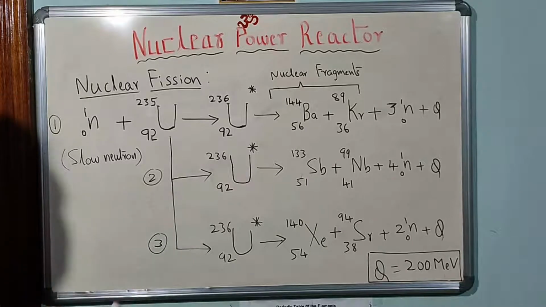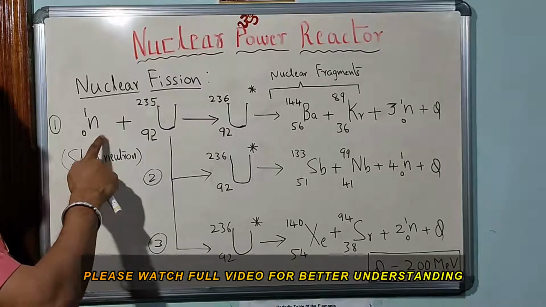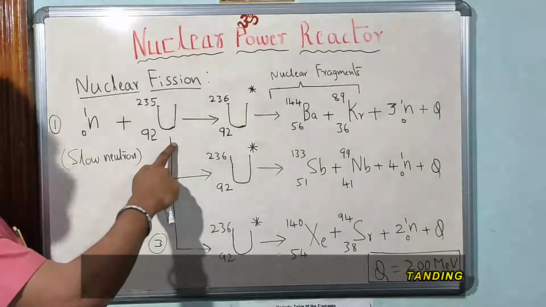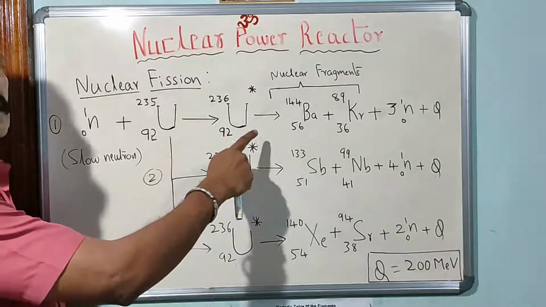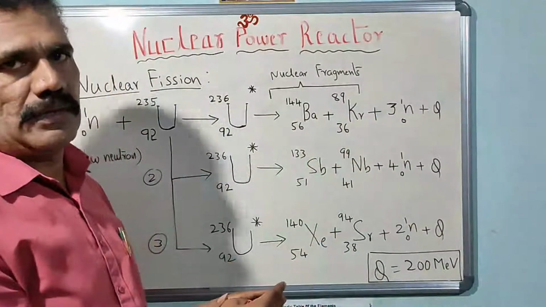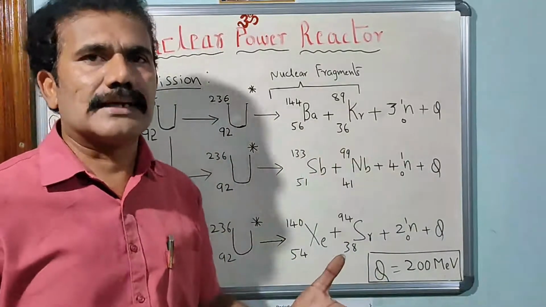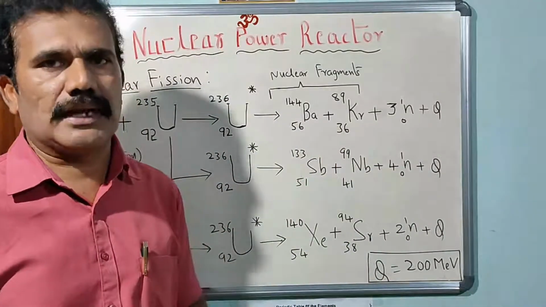Very simple it is. Whenever a slow neutron or fast neutron is bombarded on a heavy nucleus, it produces a compound nucleus and then it splits up into two fragments. Along with that reaction, a large amount of energy is released. So that is a nuclear fission reaction, right?